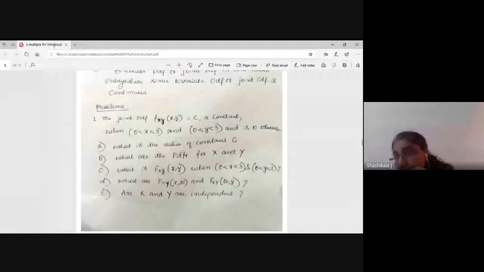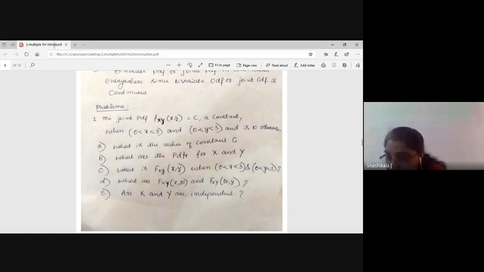Yes, others also can send the answer through chat. What are they asking, capital F of xy means what? Let me see how much you are able to understand. Yes. Some more answers? Yes. That means capital F of x, y you have to calculate. That is the CDF they have given. Okay. Next, when the joint PDF is given.